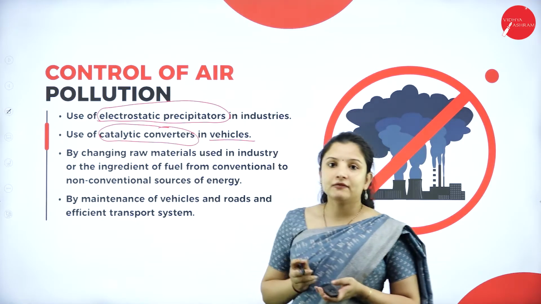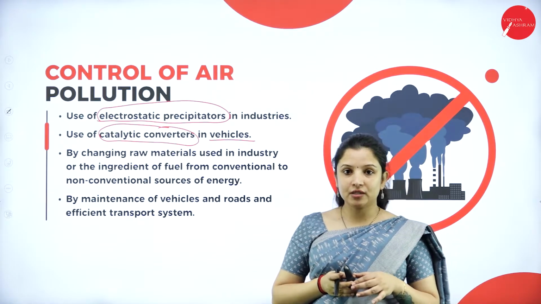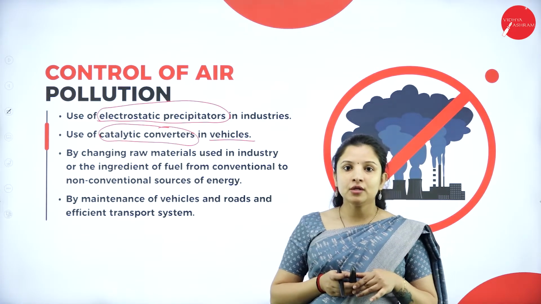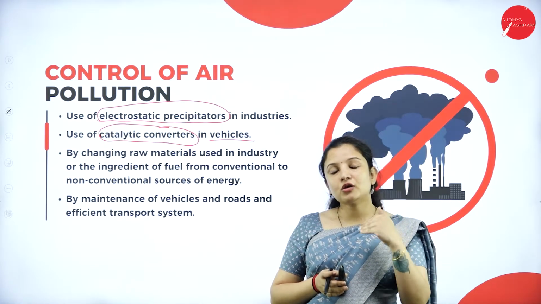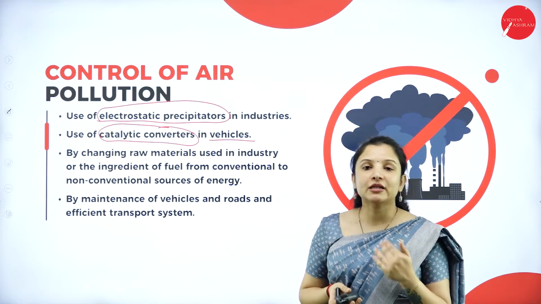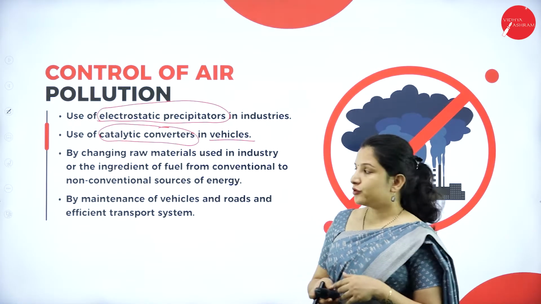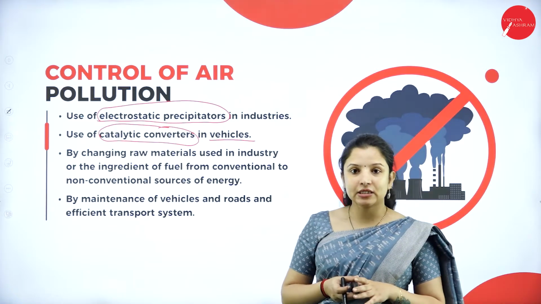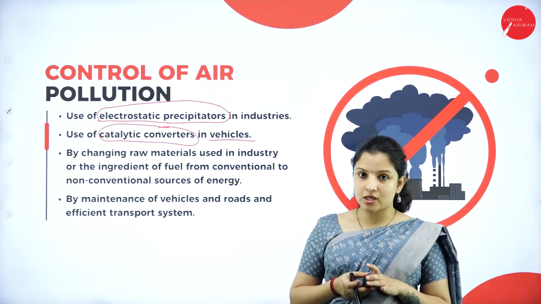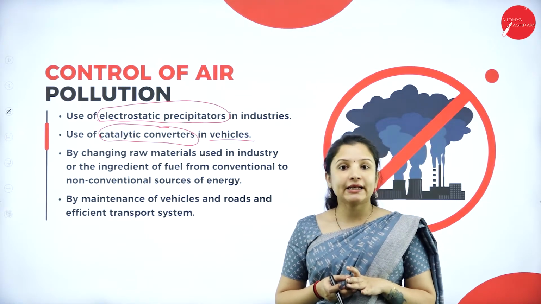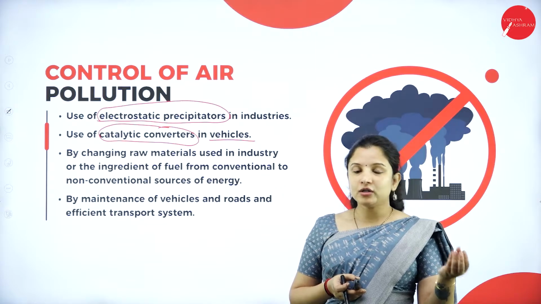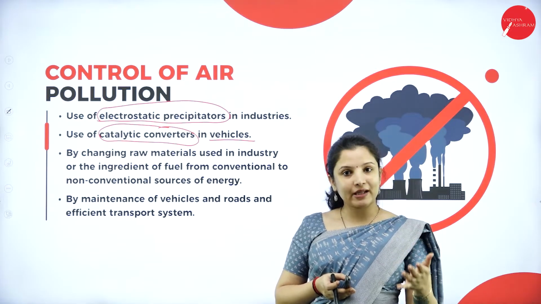Catalytic converters are usually used in the exhaust of vehicles, and they will not allow the toxic smoke to pass. They purify the smoke and then release it into the atmosphere. But one problem with catalytic converters is that they can only be used in vehicles using unleaded petrol, because petroleum products can contain lead.